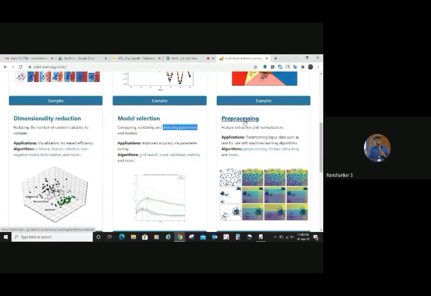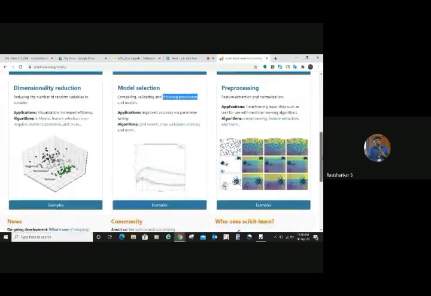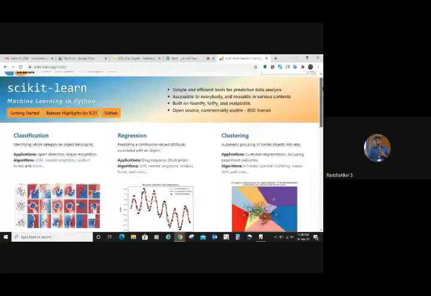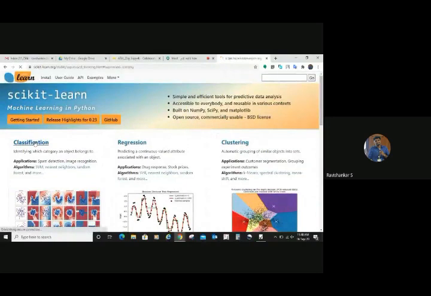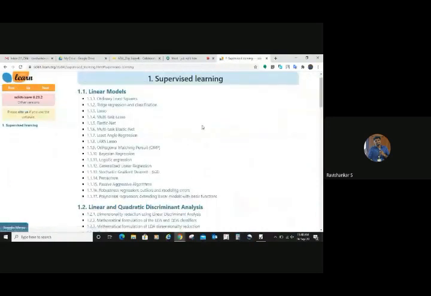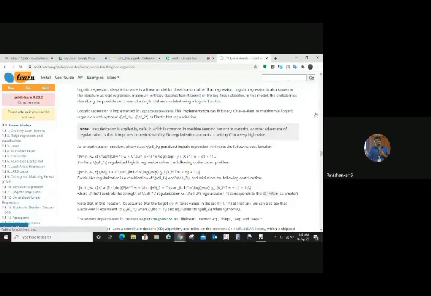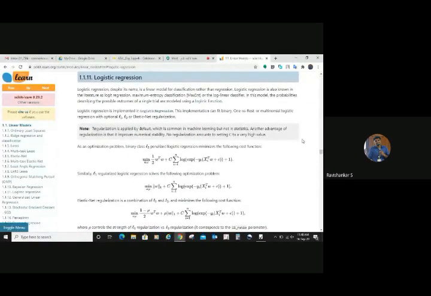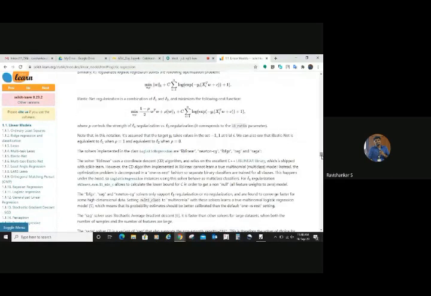Again, you can perform pre-processing like feature extraction and normalization with the help of sklearn. This is a built-in library for you. When you click on classification, you can see all the algorithms that you have learned so far. It's already available for you, right? Click on logistic regression, and it will give you a clear picture of how to do it, the equations, everything. The equation which we learned yesterday is the same thing, but the notation might be different. Hope you can understand that.